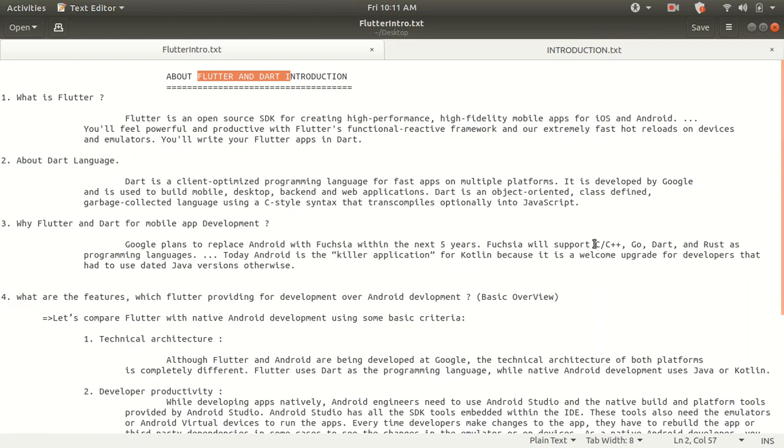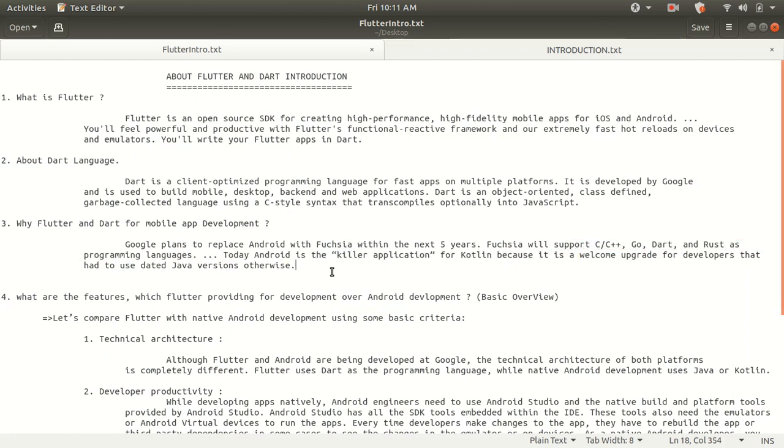But C and C++, Go and Dart are well developed programming languages developed by Google, so you do not have to do anything about that. Java is still version developed, so you have to maintain the versions of Java, but Go, Dart and Rust have their own builds if you want to develop with them.